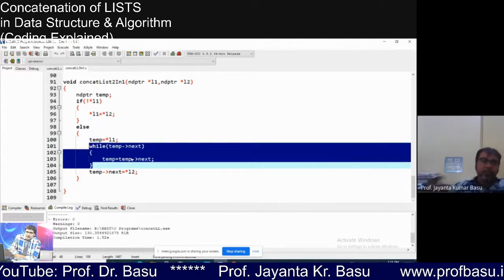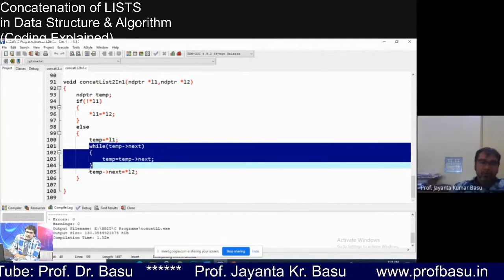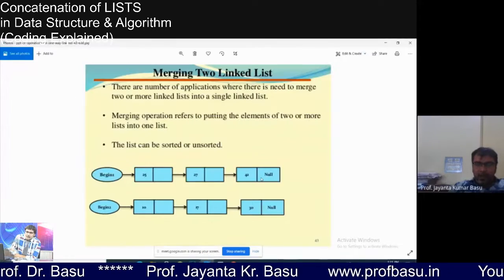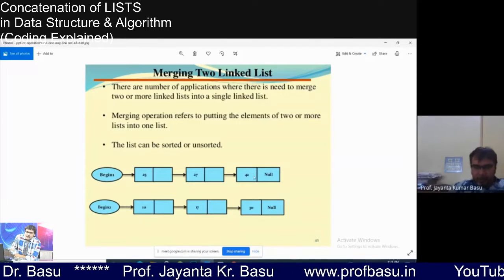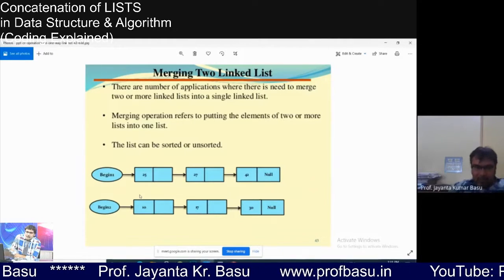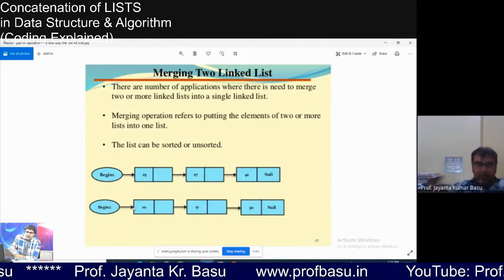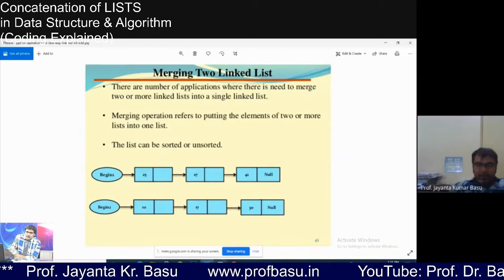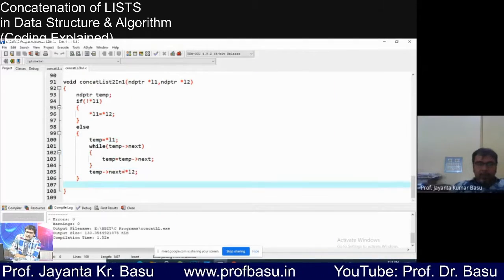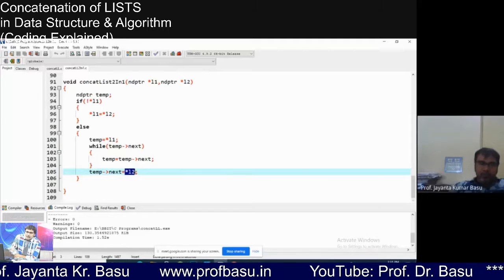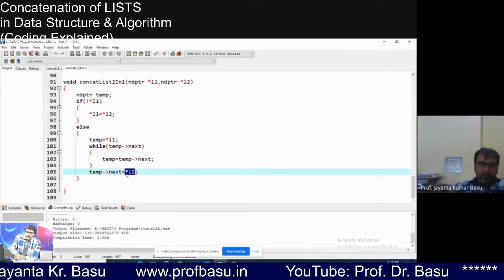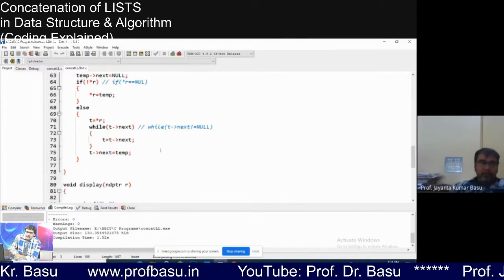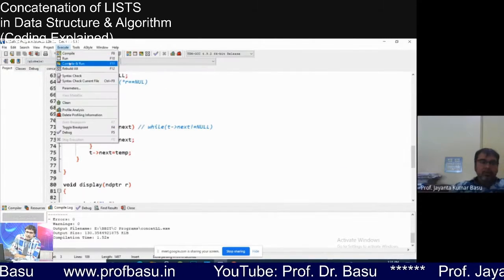Okay. So after we reach the last node, right now temp arrow next is null. So what we are doing, temp arrow next, we are assigning the address of the root of the second list. Temp arrow next is star L2. Star L2 means root, the content of this address means L2. So we are connecting this one. Okay. So now let us compile and run.